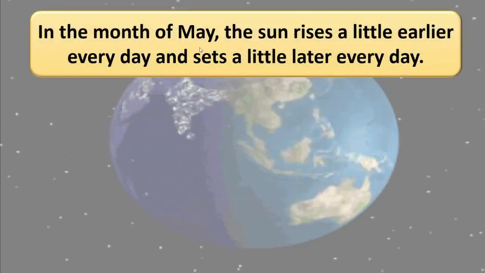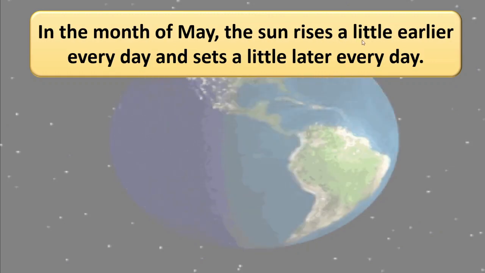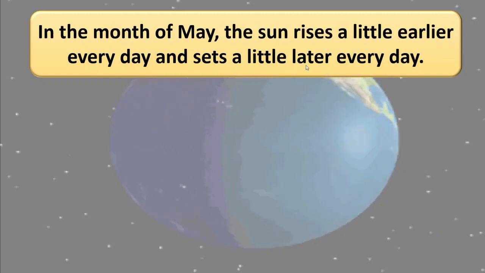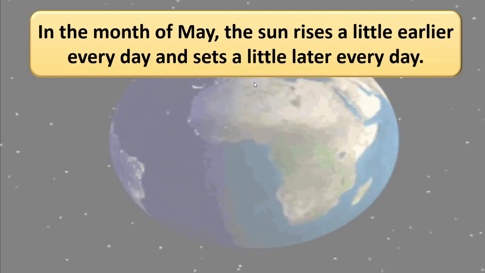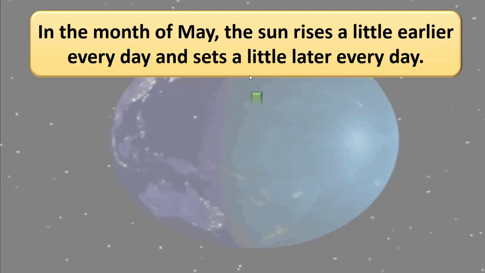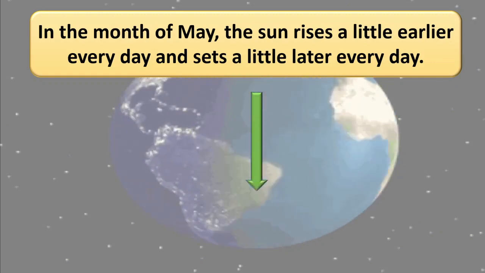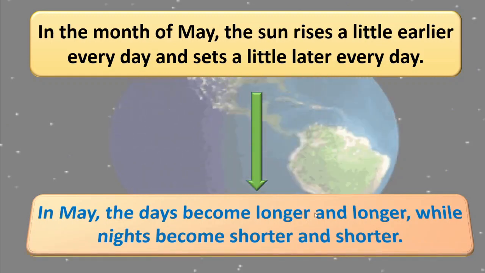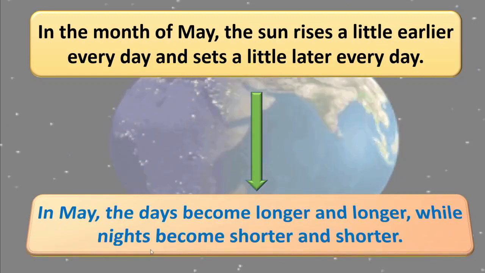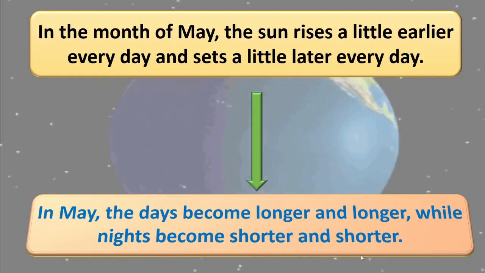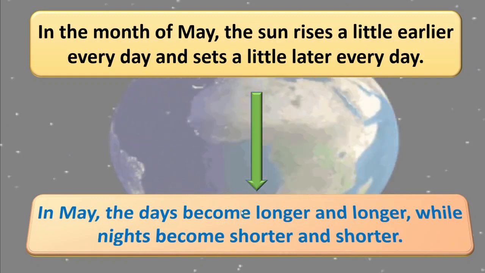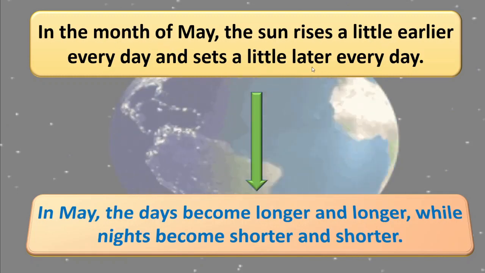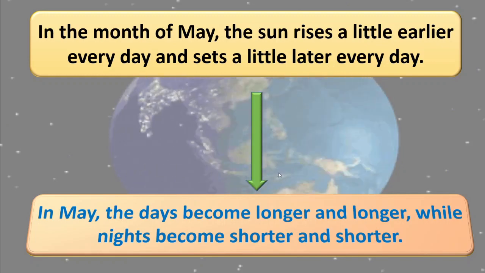See, in the month of May, the sun rises a little earlier every day and sets a little later every day. We studied this now only, correct? So what is the meaning of this? The meaning is, in May, the days become longer and longer while nights become shorter and shorter. Remember this, because sun rises a little early and sun sets a little late. So we get more daytime.